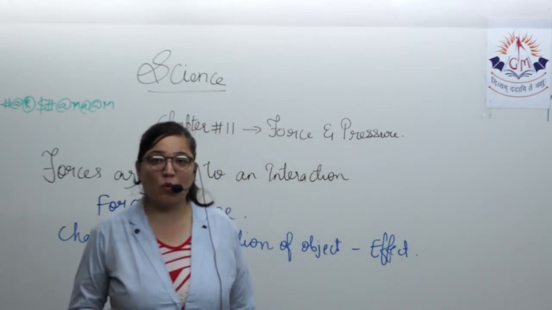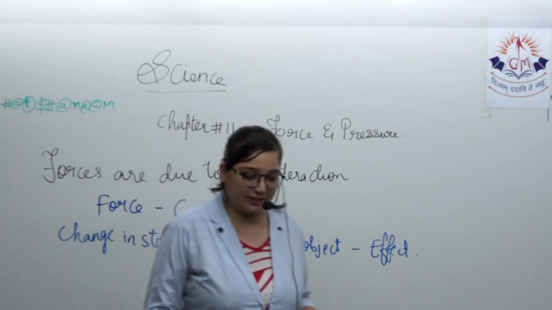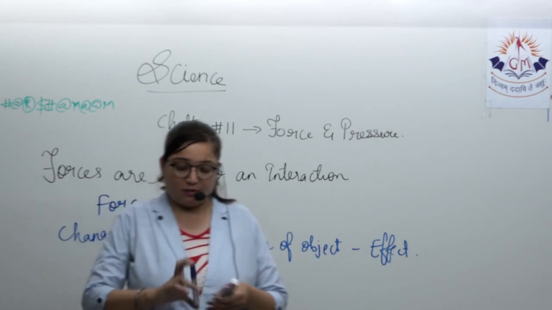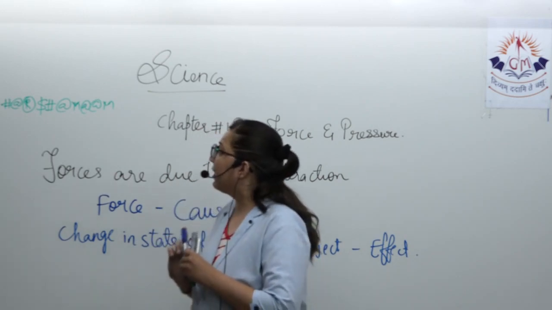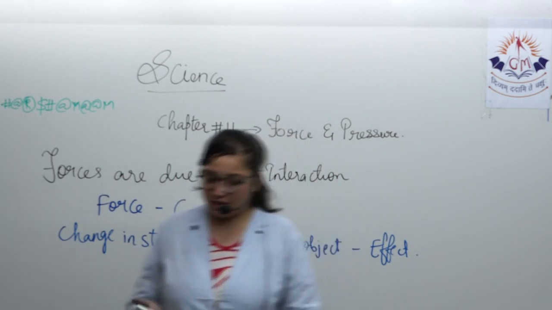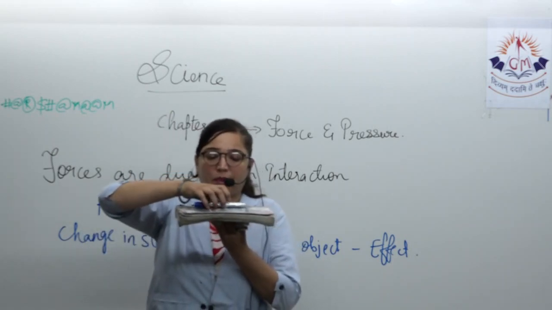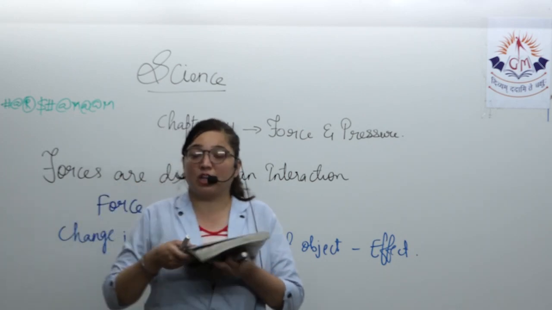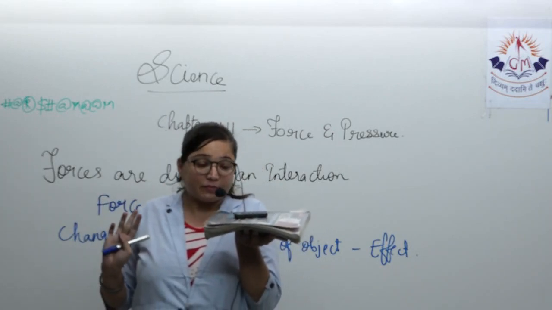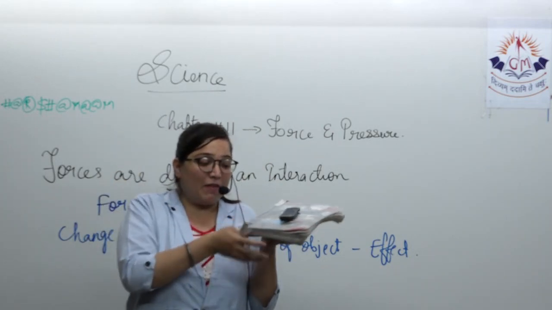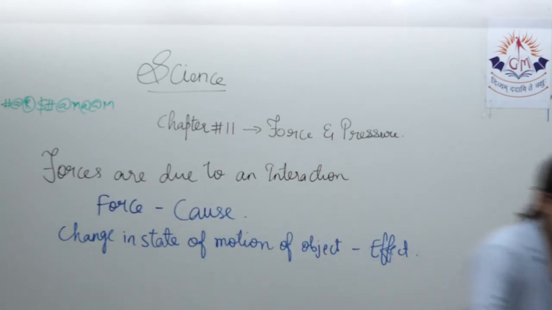I'm giving you one small example. This is a normal thing which is there in my hand. If I keep it stationary on this book, your book itself, and I'm not going to touch it. Instead of this rolling one, let me keep this. This is stationary. Unless and until I apply force on this object, it is not going to move. This might not be visible.